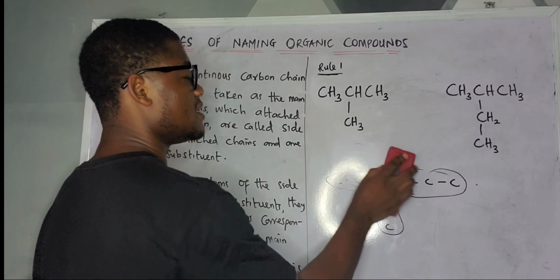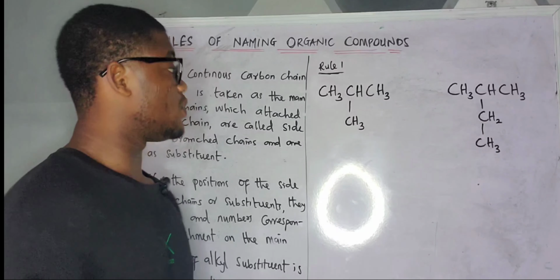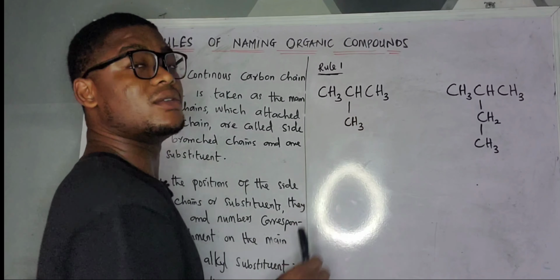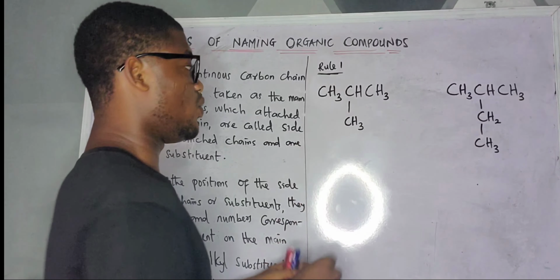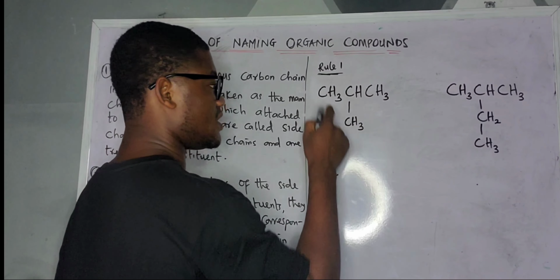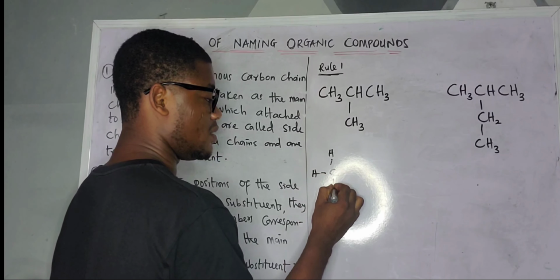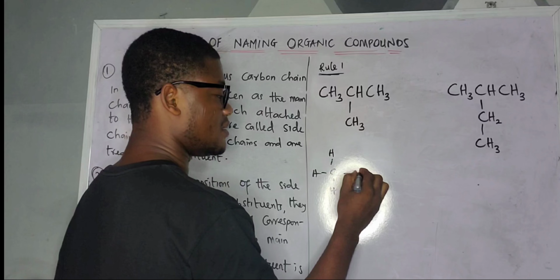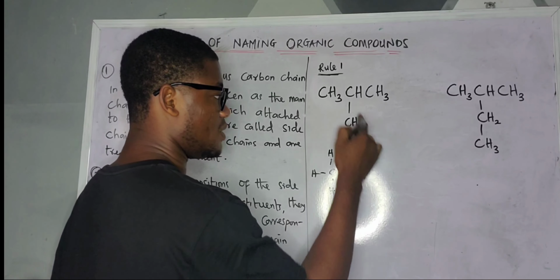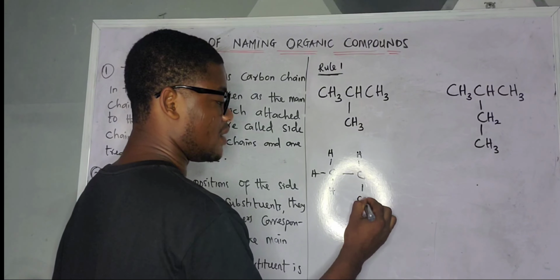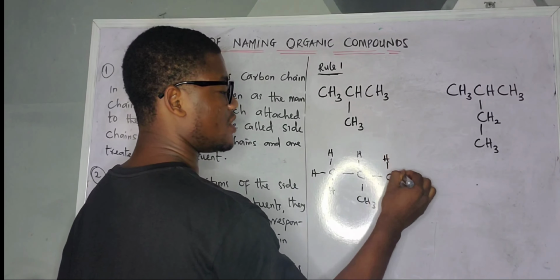Now, look at this example. Maybe you are not very good at naming things like this, so I'm going to open up what is here. This is the first C, then we have 3 hydrogen attached to it. Then this is the next C, we have 1 hydrogen attached to it. The hydrogen is going to be at the top here because the CH3 is down here. Then we have C, then we have 3H.